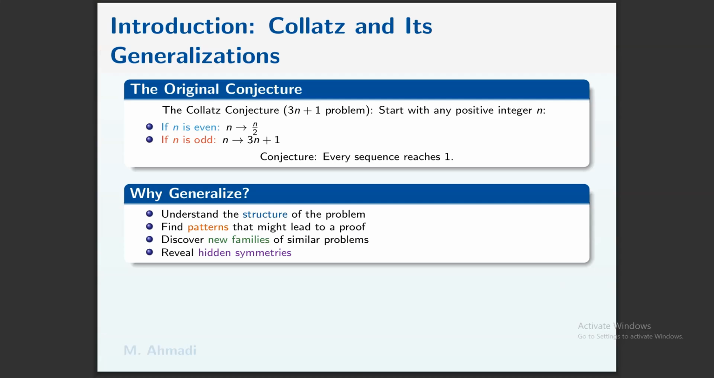The original conjecture, we have the so-called 3n+1 problem. Start with any positive integer. If n is even, then the result is n over 2. If n is odd, then the result is 3n+1. Does every sequence lead to 1 or not?